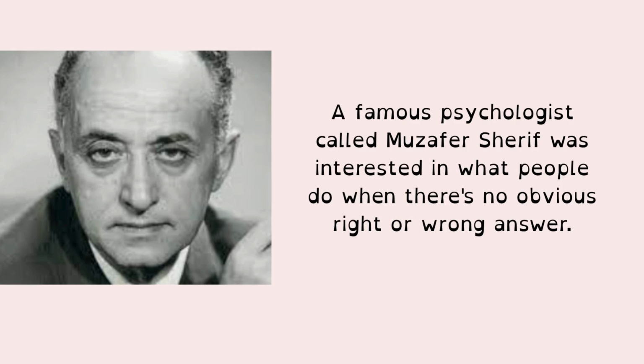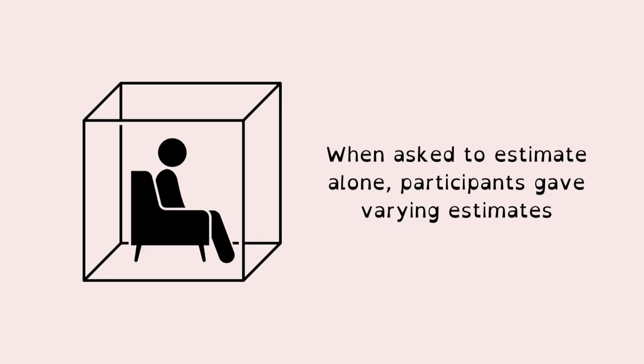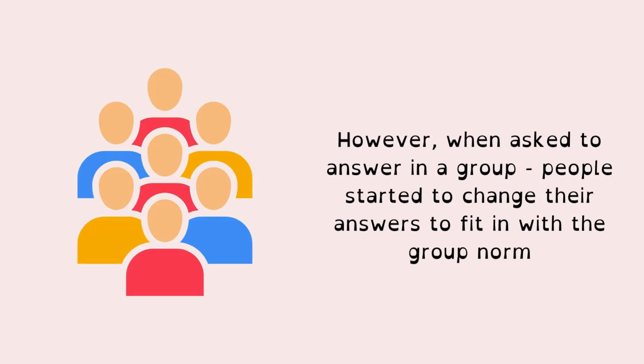A famous psychologist called Sherif was interested in what people do when there's no obvious right or wrong answer. He showed participants a visual illusion called the autokinetic effect. This is where a stationary point of light in a dark room appears to move, even though it's completely still. When he asked participants alone to estimate how much the light had moved, participants gave varying estimates. However, when asked to answer in a group, people started to change their answers to fit in with the group norm.